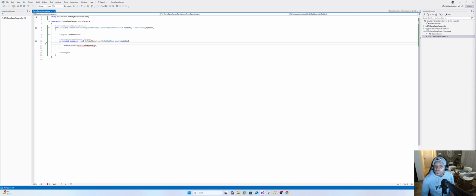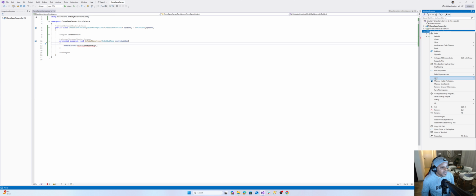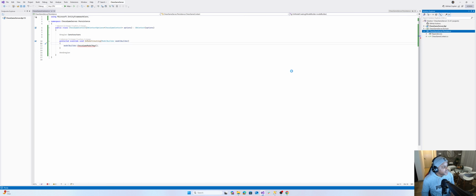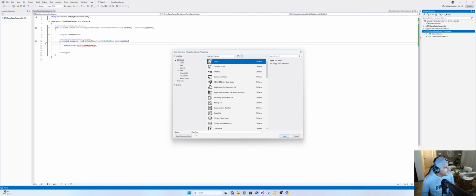Okay, let's build our context factory. This builds our chess game context. That's a factory. Right, chess game context factory.